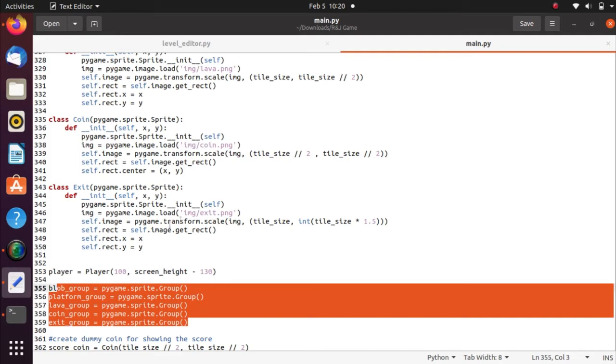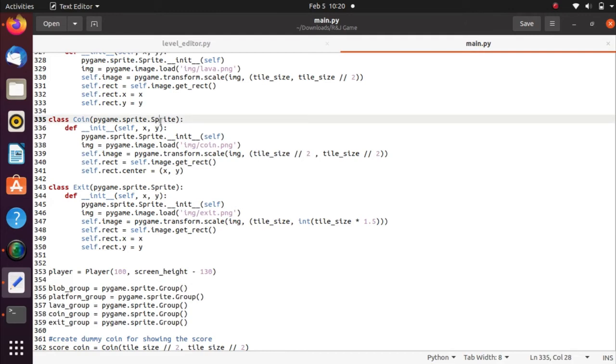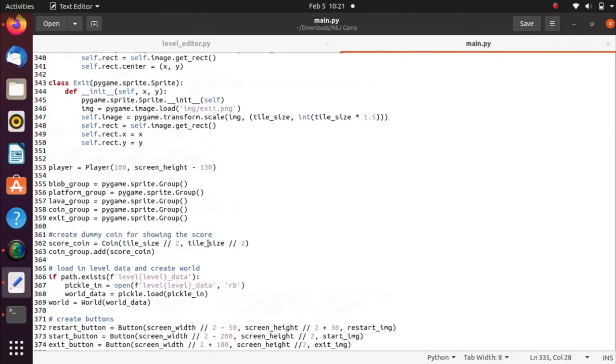The pygame.sprite is the simple base class for visible game objects. If we derive classes, we want to override, and then it will show on the game display.